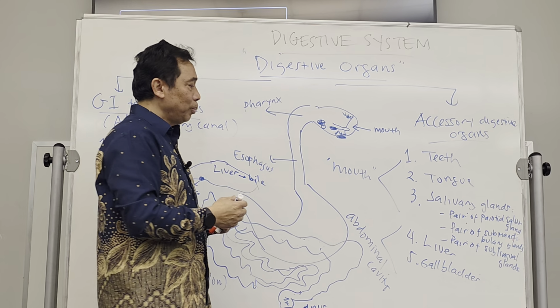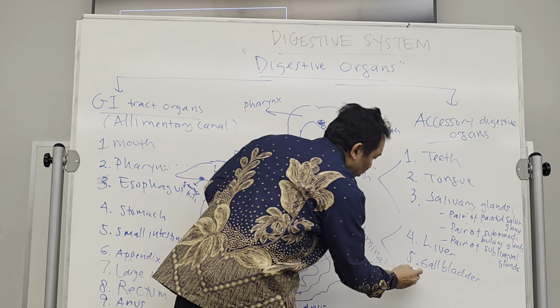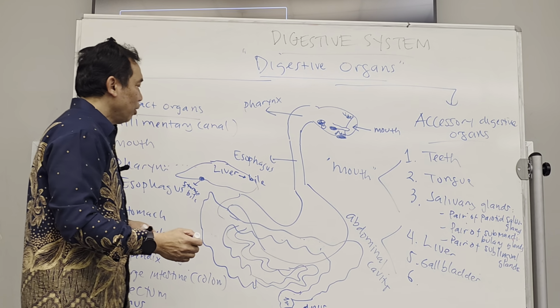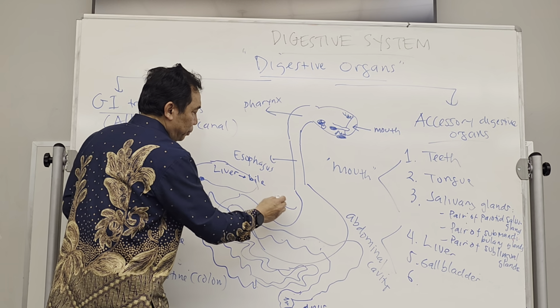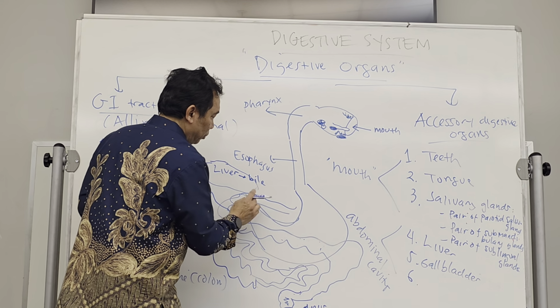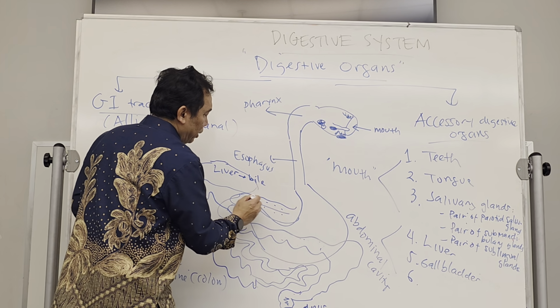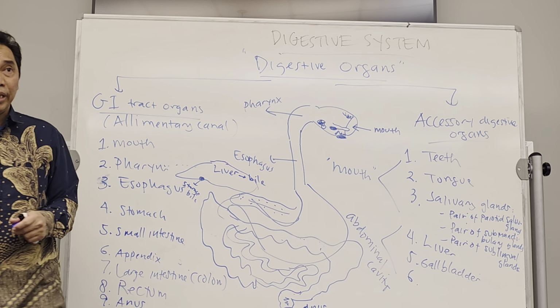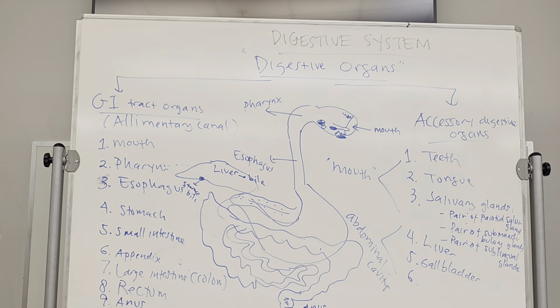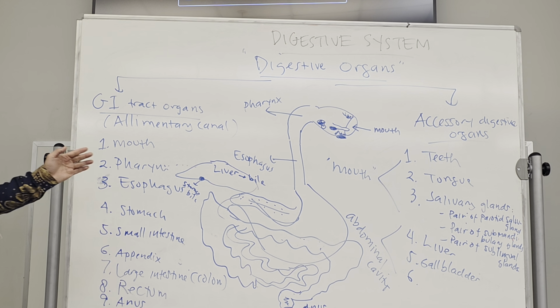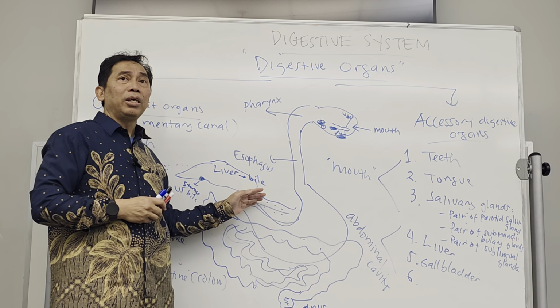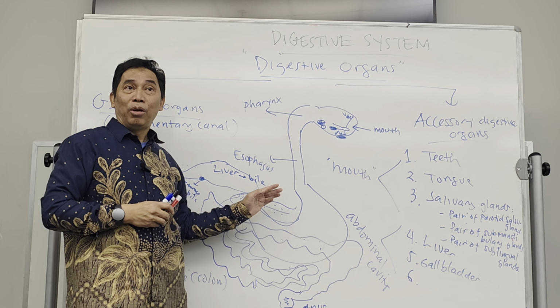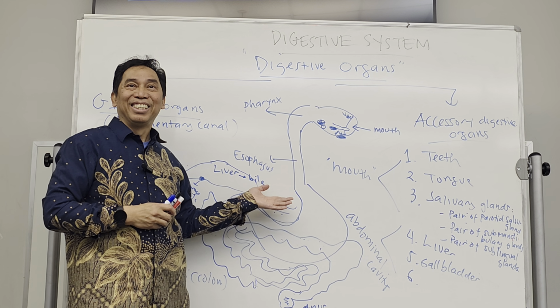The bile is produced by the liver. And the last one, this is kind of the most important accessory digestive organ because this organ produces so many enzymes for digestion. If someone has a problem with this organ, they usually will not last long. They will die within several months.